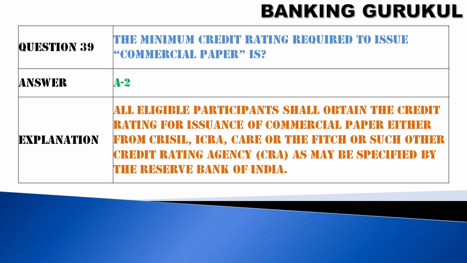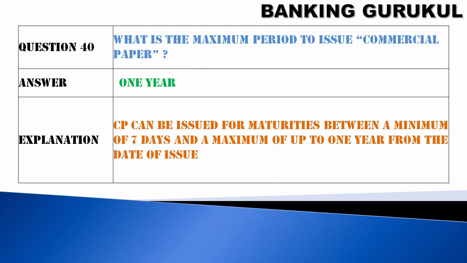Question number 39. The minimum credit rating required to issue commercial paper is A2. All eligible participants shall obtain the credit rating for issuance of commercial paper either from CRISIL or ICRA, CARE or Fitch or such other credit rating agencies as may be specified by the Reserve Bank of India.